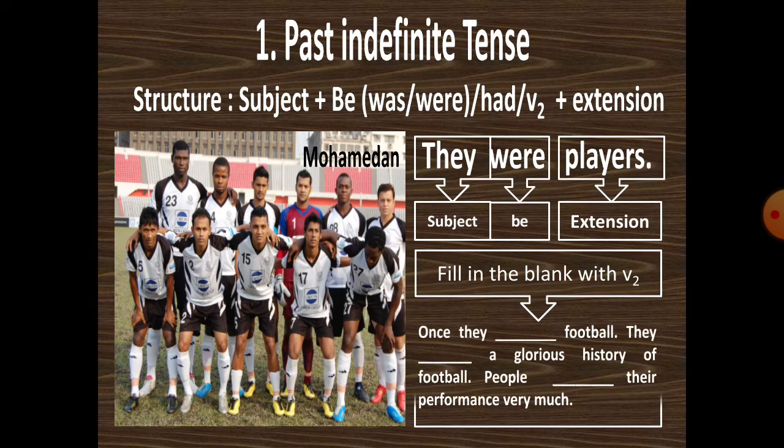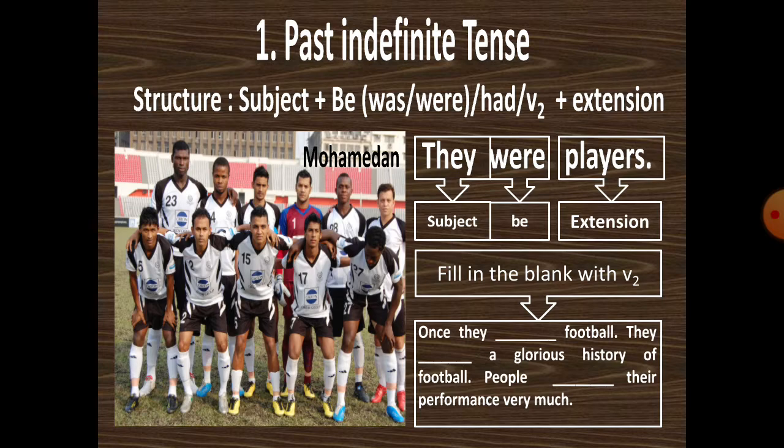Okay? I am giving a simple text. Here, fill in the blank with verb two. You have to use the verb to complete these three sentences. Once they football. They had a glorious story of football. Before, their performance very much.